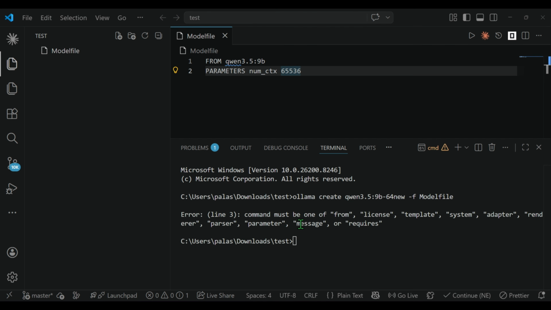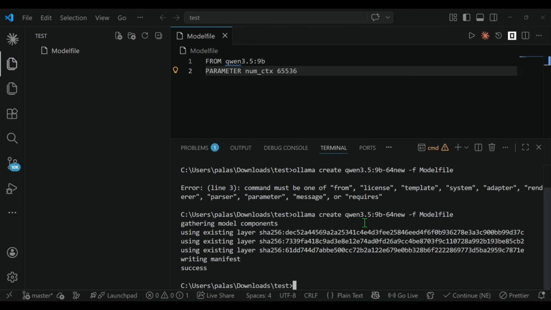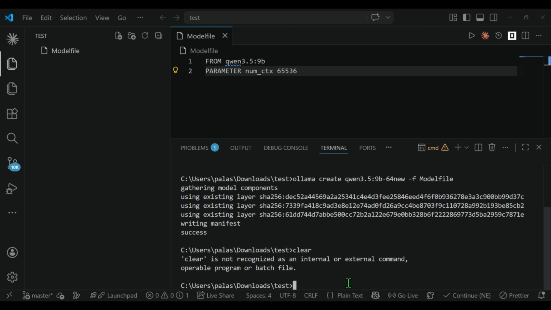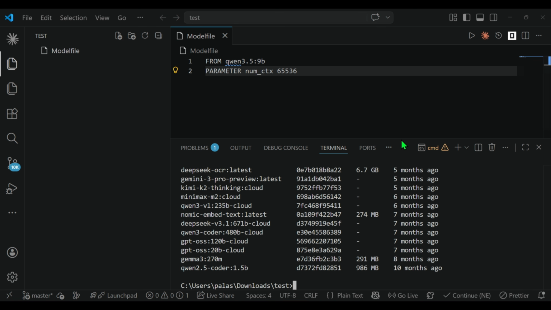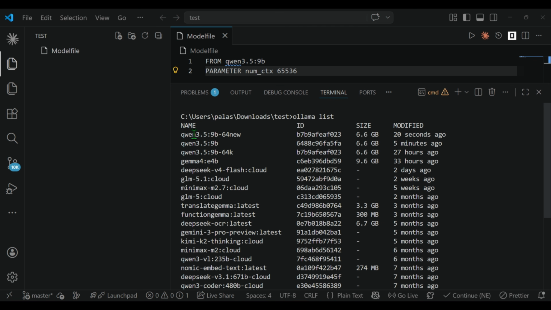And when I do this, I get this error. Basically, it's PARAMETER, not PARAMETERS. So I press Ctrl+S, and then I try again. So we created this new model now. You can see that it's gathering model requirements, and it's using the old model Qwen 3.5, just bumping the number of context parameter here. So we can see the models now. I can clear this with cls, and now we can see the list of models that I have, and in that list you will see that we have a new model known as Qwen 3.5 9 billion 64 new. So this is a new model with the enhanced context here.